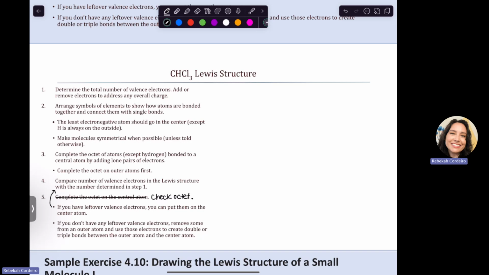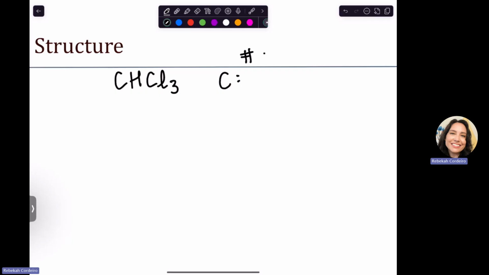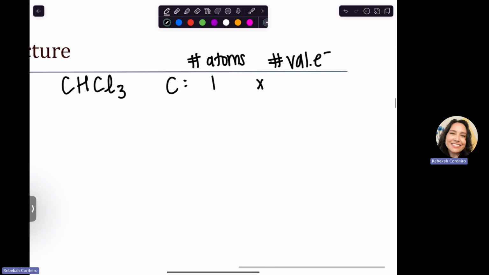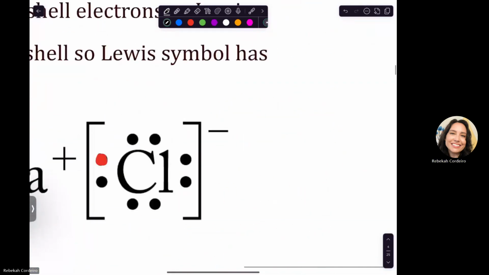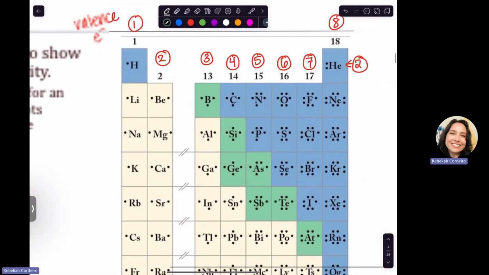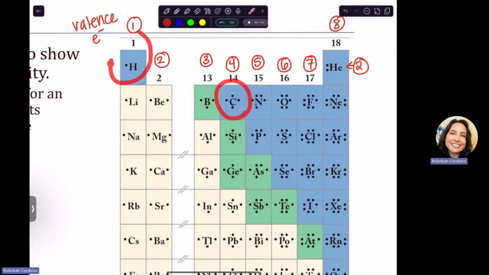For CHCl3, we have 1 carbon. So I'm going to put the number of atoms here, and then I'm going to multiply the number of atoms by the number of valence electrons that element brings. Carbon has 4, because if I look at the periodic table, carbon is in group 14, so it has 4. We're also going to need to grab hydrogen, which has 1, and chlorine, which has 7.